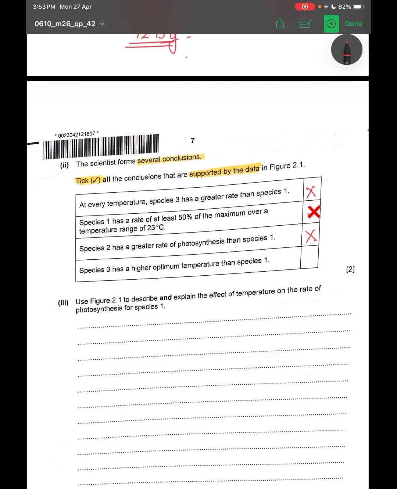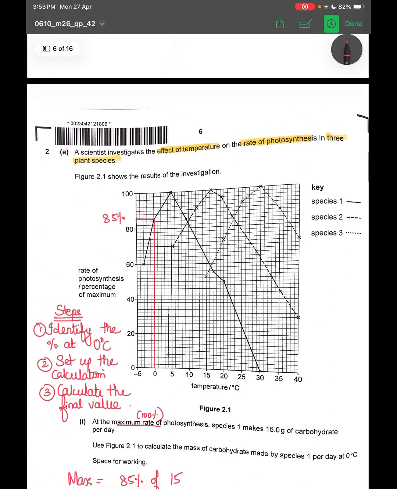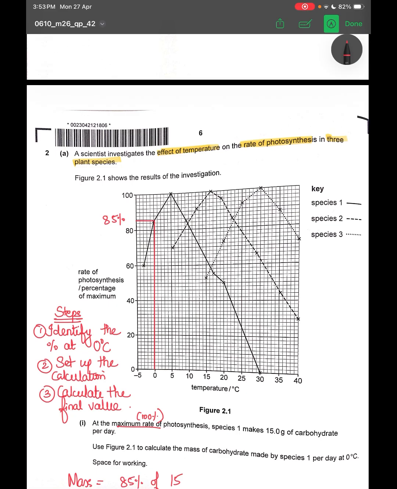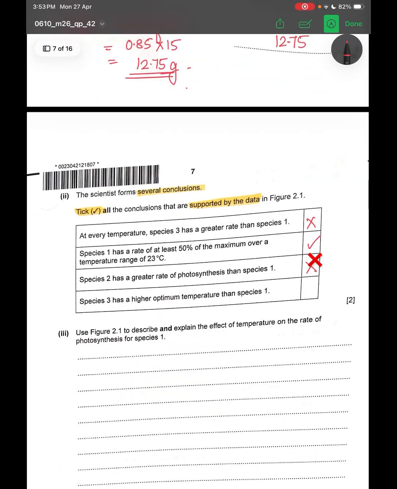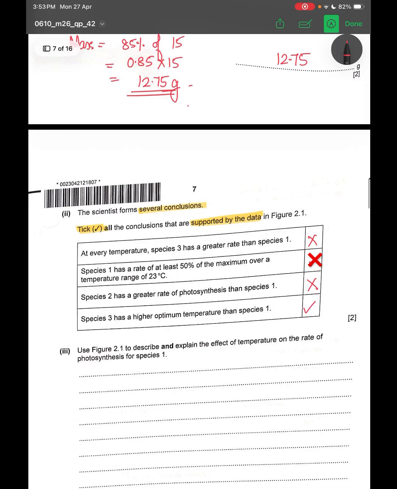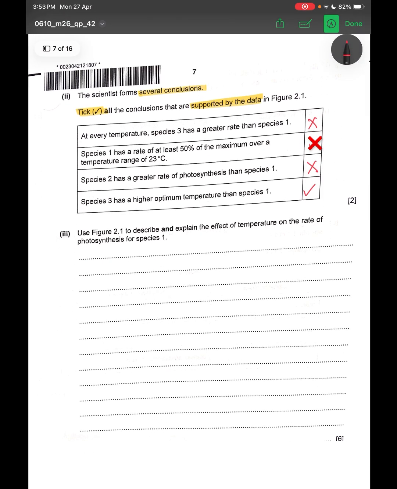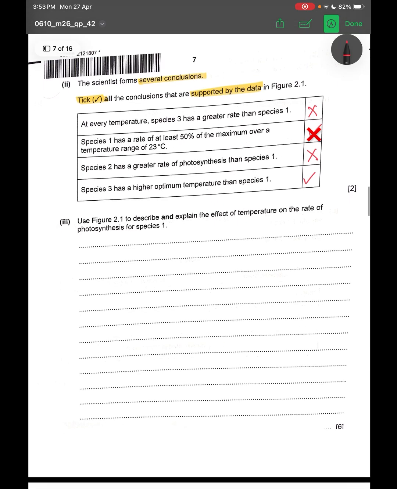Species 1 is going to peak around 5 degrees Celsius, and species 3 peaks around 25 to 30 degrees Celsius, which means that this is clearly higher, and which is why this statement is going to be true. Okay, so whenever they ask you for supporting data questions, you have to keep looking at the graph and analyze your answer. Okay, so now moving on to the next part.